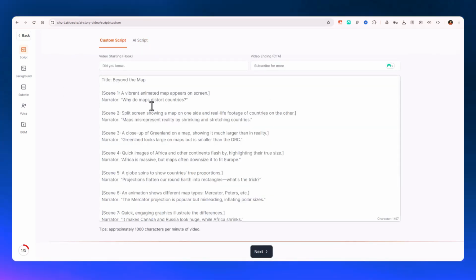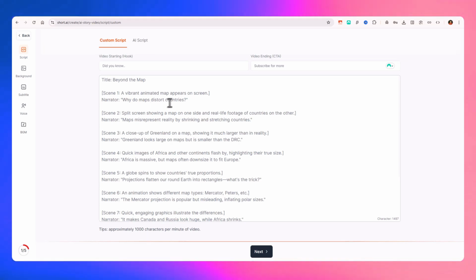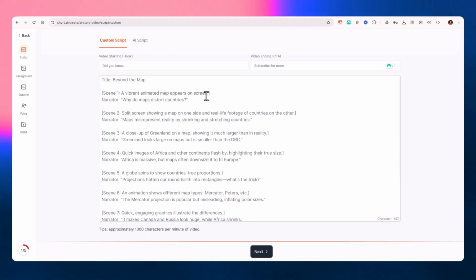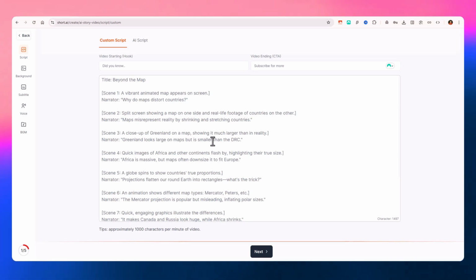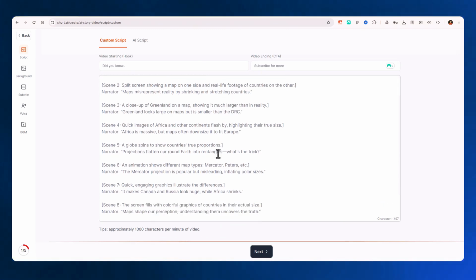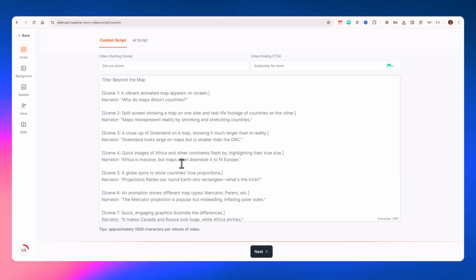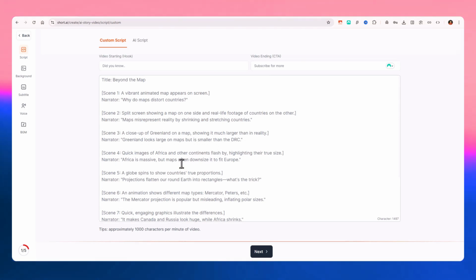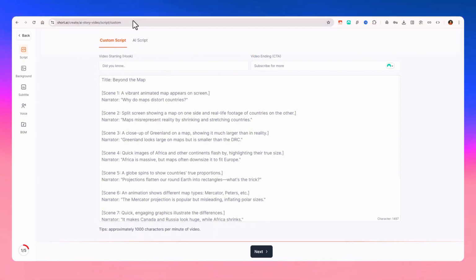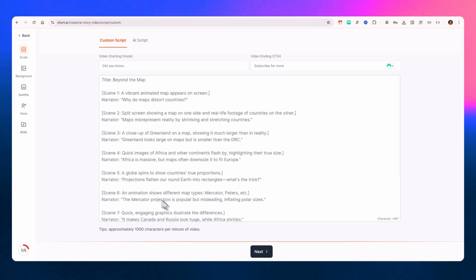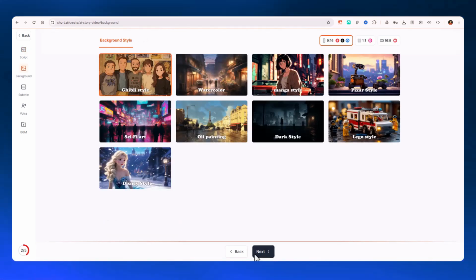So it's like, beyond the map, a vibrant animated map appears on screen. Why do maps distort countries? Maps misrepresent reality by shrinking and stretching countries. Greenland looks large on maps but is smaller than DRC. So yeah, this is good enough, but if you want a much better script, then you can definitely go with any LLM like Grok or ChatGPT. But for now, let's quickly click on create and see what happens next.